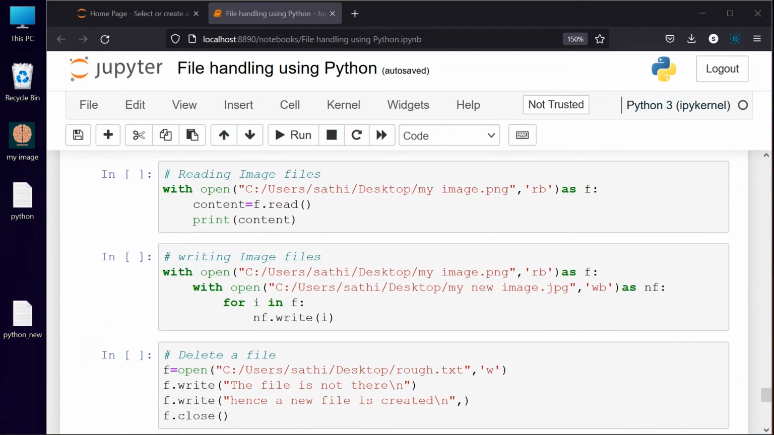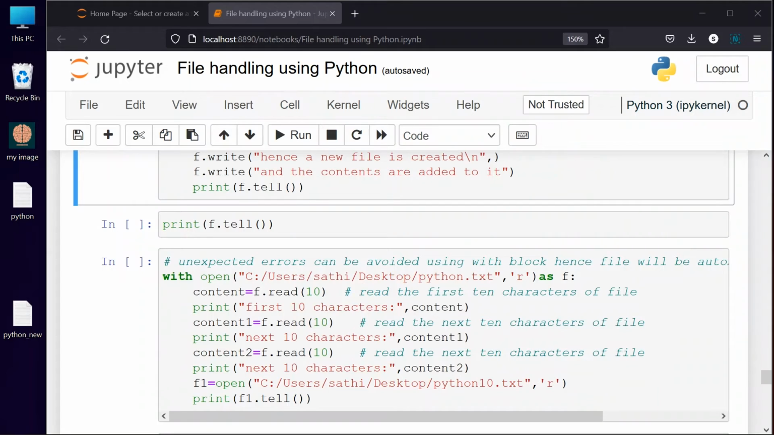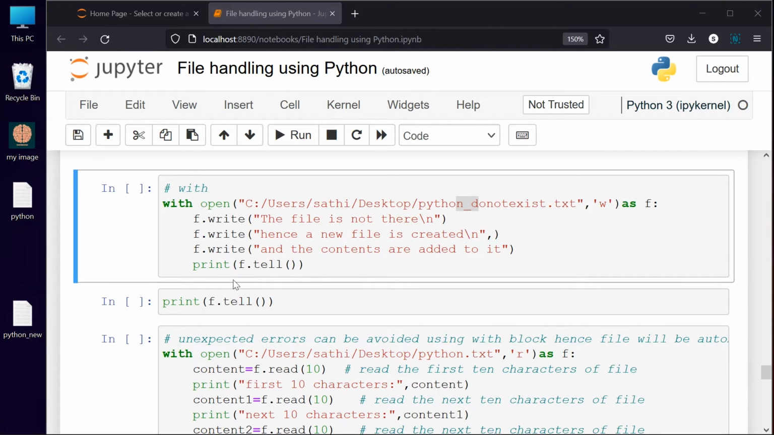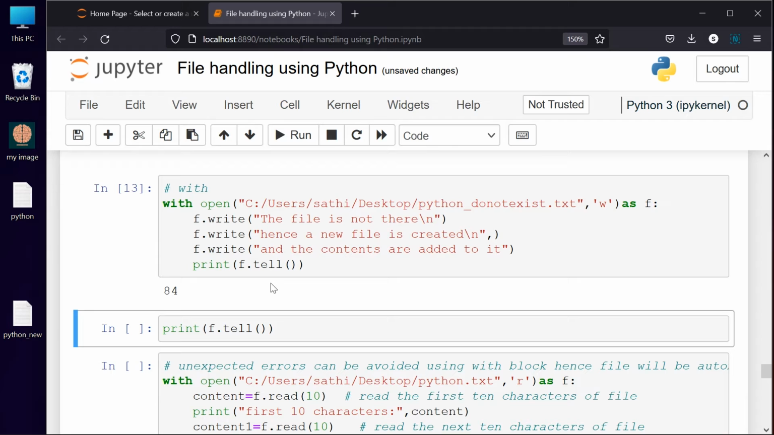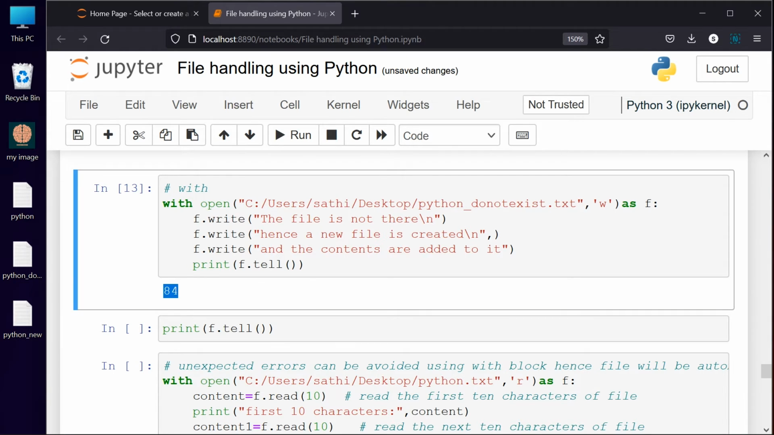If it is coming out of this with statement, whether it is going to create some error or not, we can check that. You can give it here, or you can give it here itself. First we will run this one and check it. This is getting executed. See here, the cursor is at the 84th position, which can be notified in terms of the print statement.